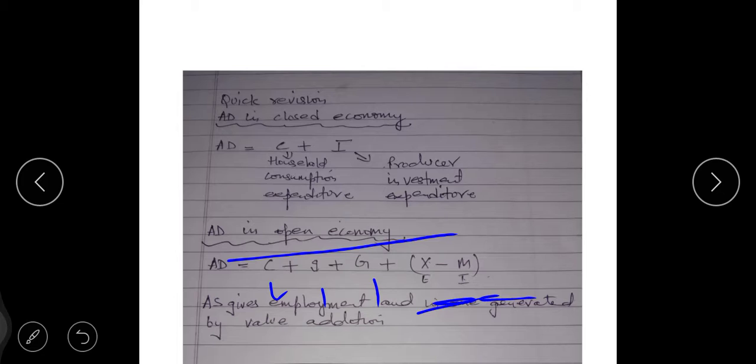Now your aggregate supply gives a chance for employment, means people get jobs. Producers cannot do the work alone, they need some workers.